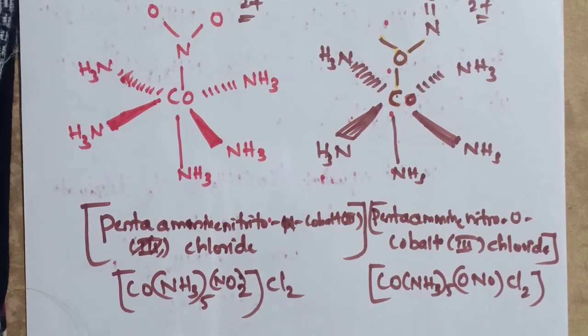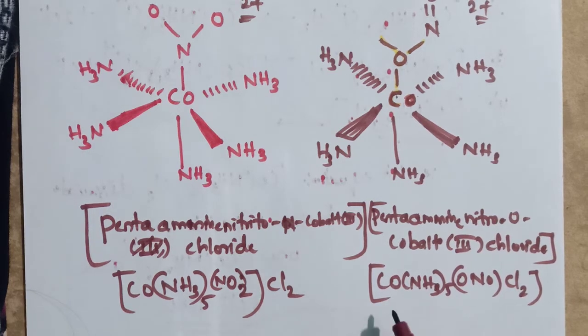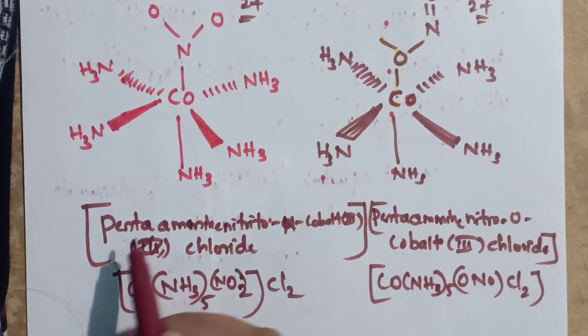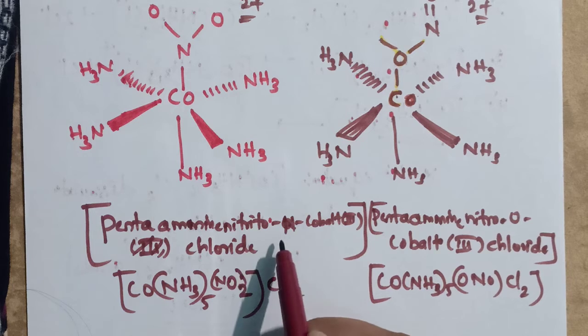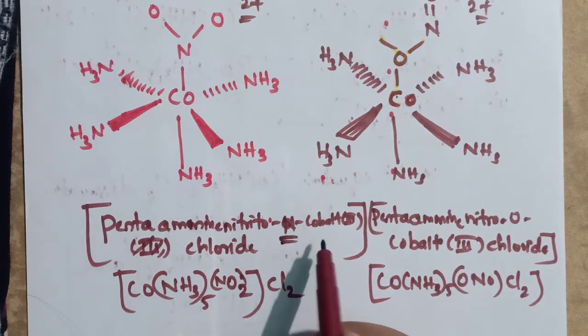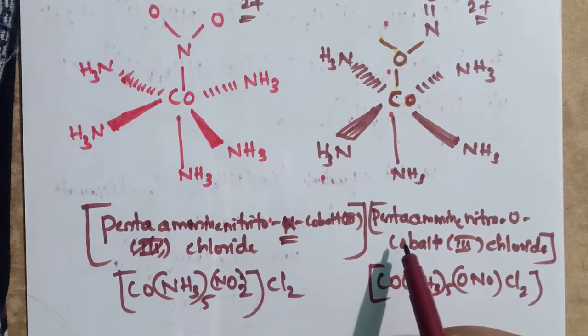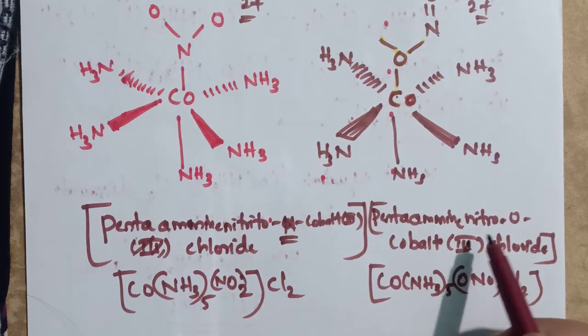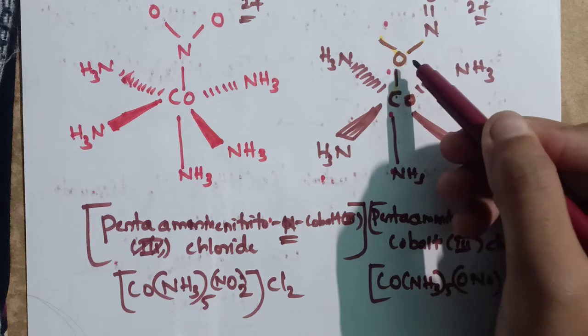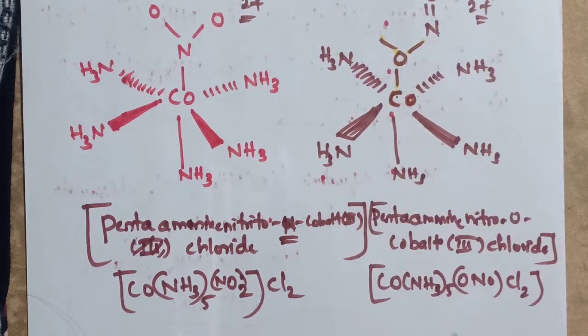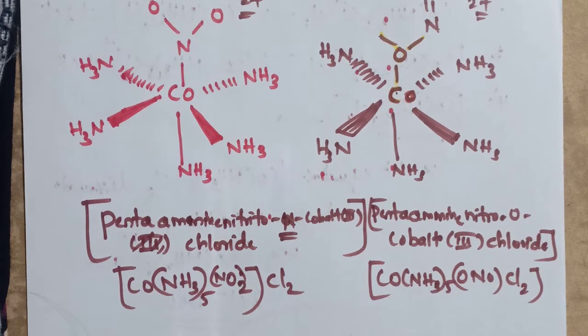Here the molecular formula is [Co(NH3)5 NO2]Cl2, and here also you can observe [Co(NH3)5 ONO]Cl2. The first complex name is pentaammine nitro-N cobalt, because it is coordinating with the central metal atom through nitrogen. In the second complex, it is pentaammine nitro-O cobalt, that means it is coordinating with the central metal atom through oxygen, (III) chloride. That is the name of these complexes.